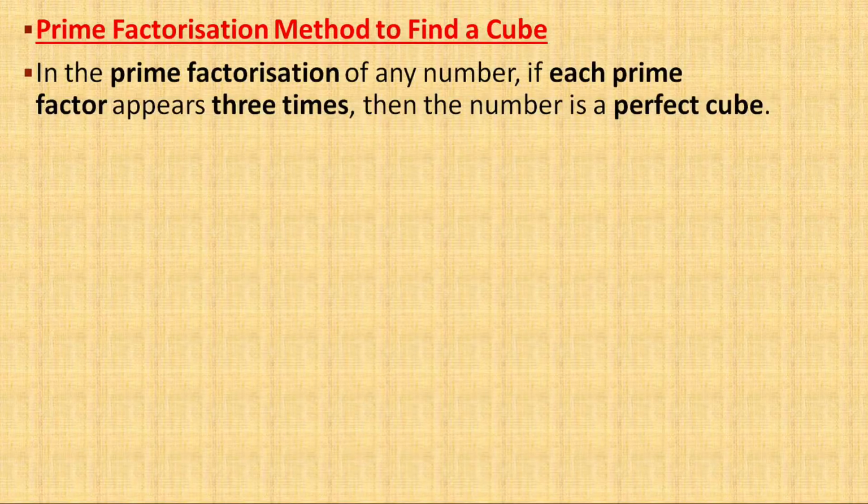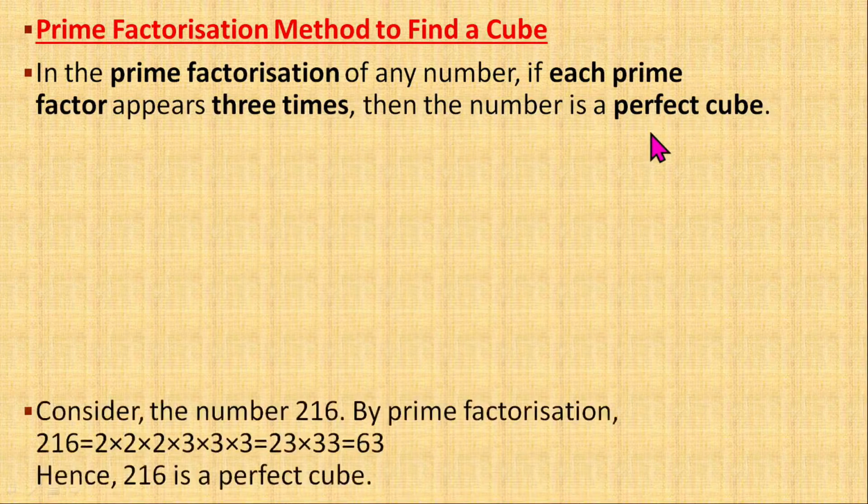So look at your screen, let us just recapitulate it. In the prime factorization of any number, if each prime factor appears 3 times, then the number is a perfect cube. As I told you, cube numbers are obtained when we multiply the number by itself 3 times. So here also you can see, if the factor is appearing 3 times, then the number is a perfect cube.